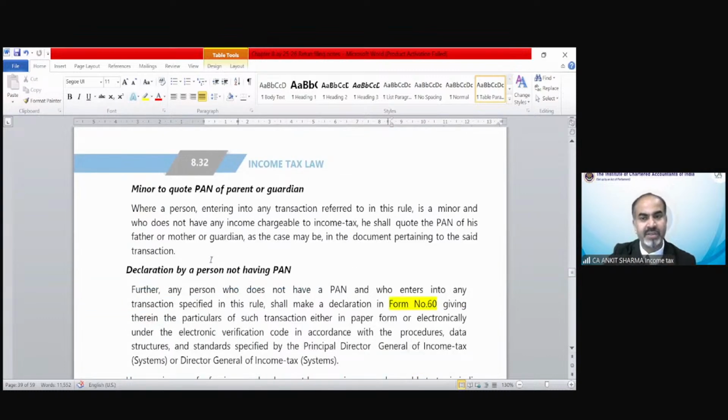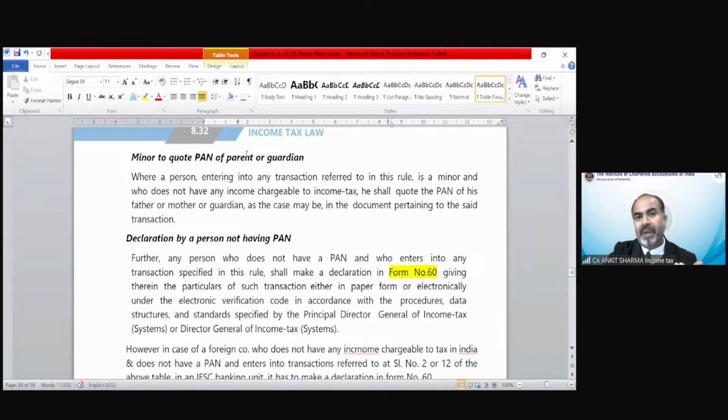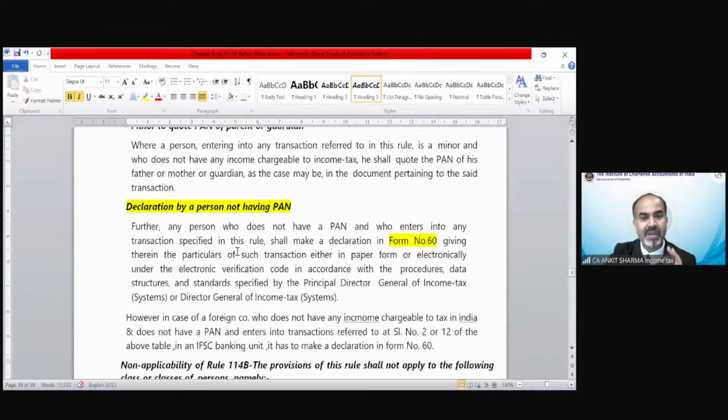Almost 18 points are there. Minor to quote PAN number of parent or guardian. Declaration by a person not having PAN. If you do not have any PAN number, then you have to declare, and you should file Form number 60, giving the information of yourself if you do not have any PAN number.